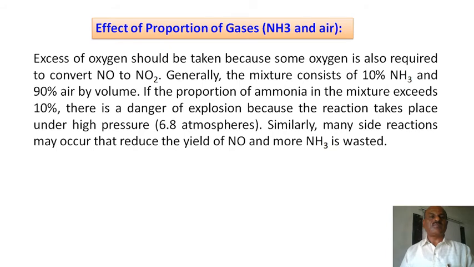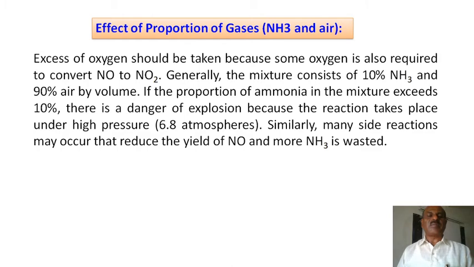What about the proportion of ammonia and air? I already discussed. Generally, oxygen and ammonia proportion is also important: 10% ammonia and 90% air. With the proper proportion, nitrogen monoxide is obtained. If nitrogen monoxide is not properly obtained, you don't get NO2 and then NO3.